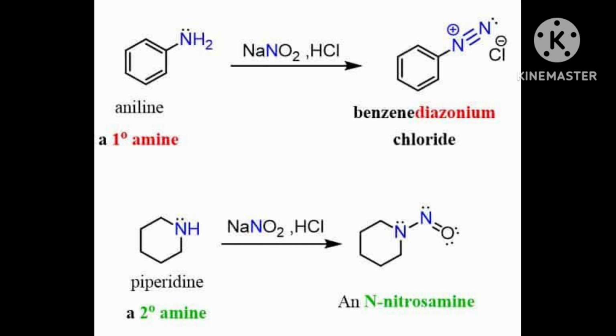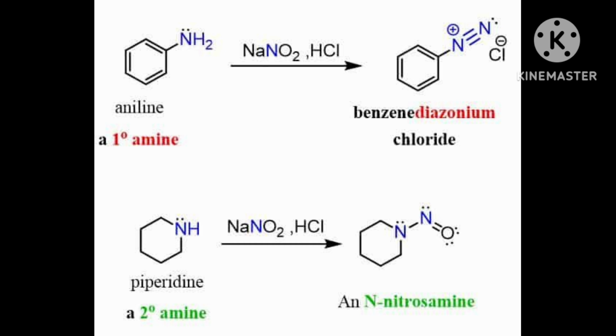This reaction was already discussed 2-3 times, and I have discussed the mechanism too. Here C6H5NH2, that is aniline, reacts with NaNO2 plus 2HCl. Same condition, only the temperature is very low, 273 to 278 Kelvin, that is 5 degrees centigrade.